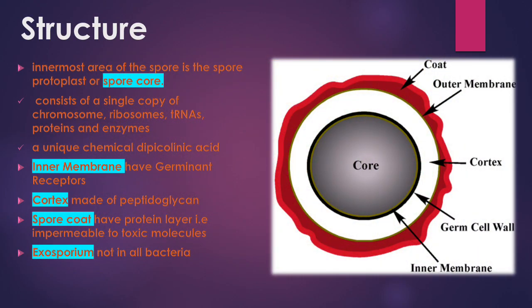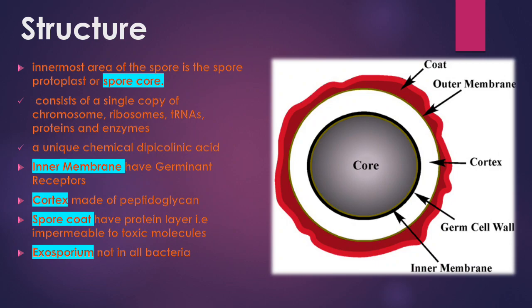You can observe here the structure of the endospore bacterium: coat, outer membrane, cortex, germ cell wall, inner membrane and core. The innermost area of the spore is the spore protoplasm or spore core.